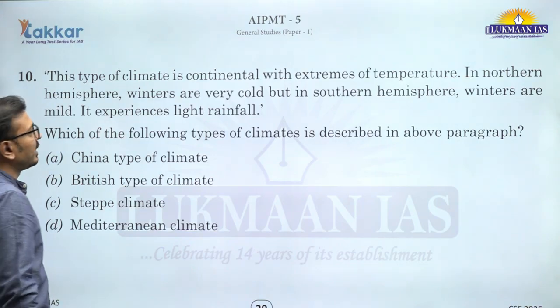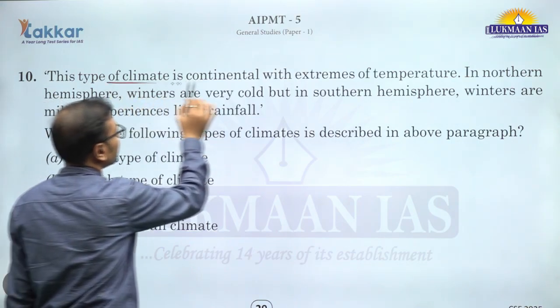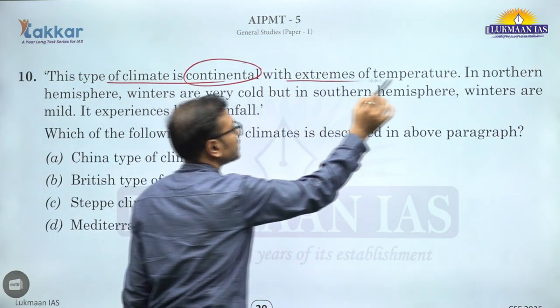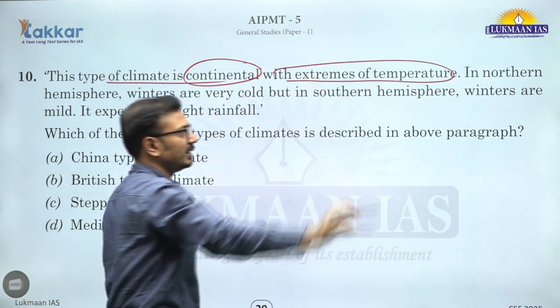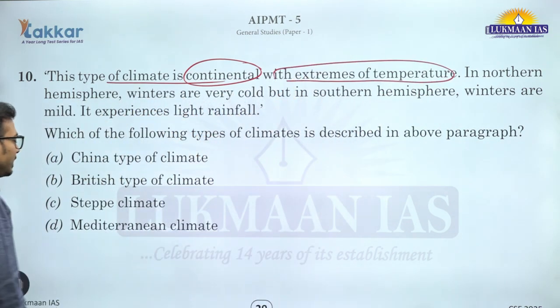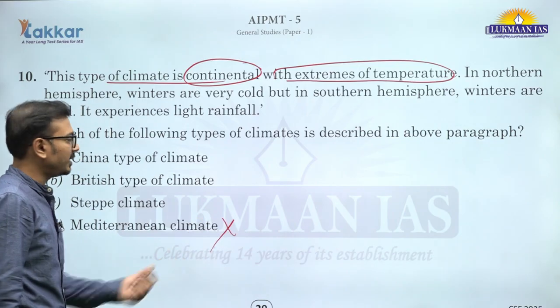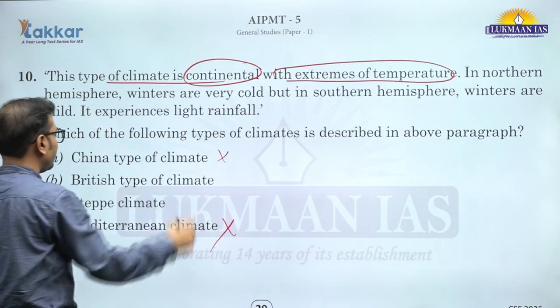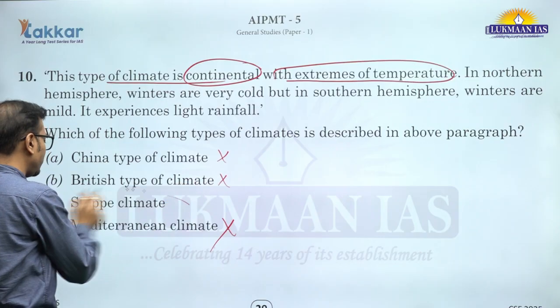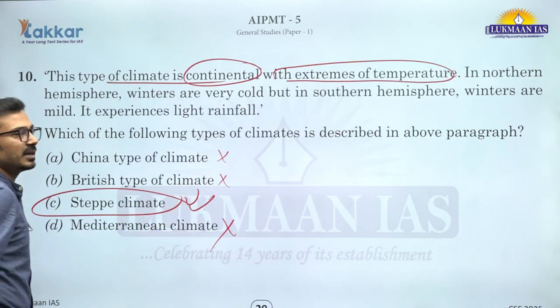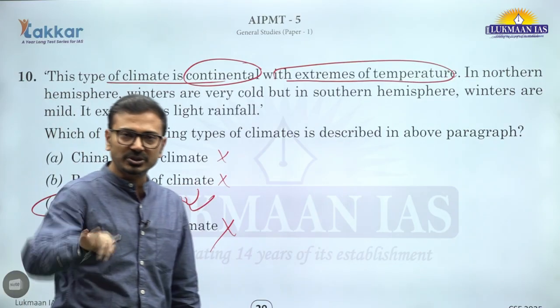देन yes, we have to identify the climate type. This type of climate is continental with extremities of temperature, मतलब यहाँ पे continentality effect है। अब continentality effect है तो मैं मेडिटेरेनियन क्लाइमेट हटा दूंगा क्योंकि ओशन इफेक्ट है यहाँ पर। चाइना टाइप पे भी ओशन इफेक्ट है, ब्रिटिश टाइप पे भी ओशन इफेक्ट है।